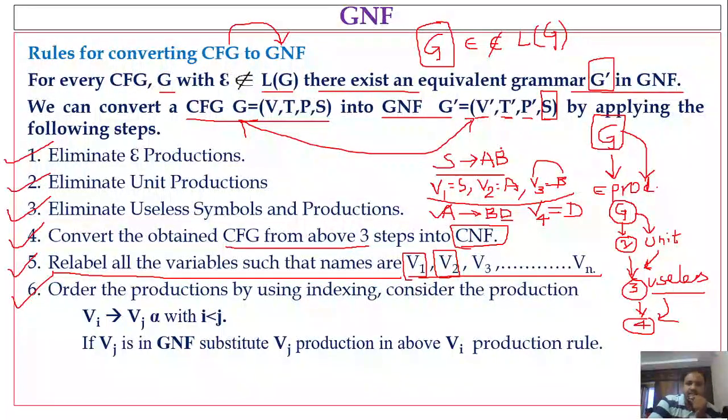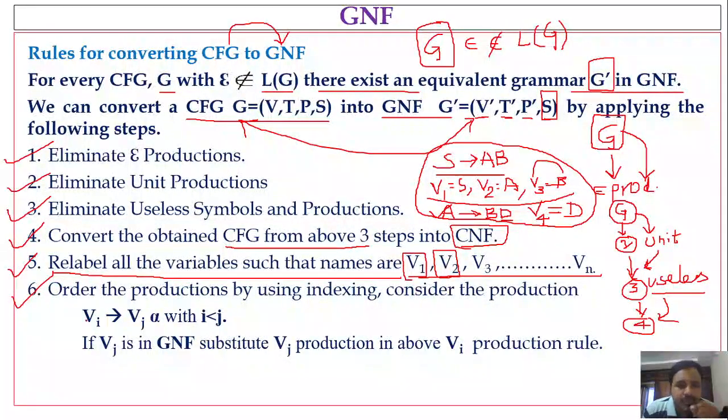So like this, a variable will be assigned a name only once, irrespective of the number of times the variable has occurred in the production rules. So remember that point.